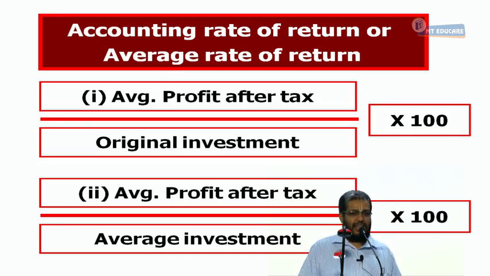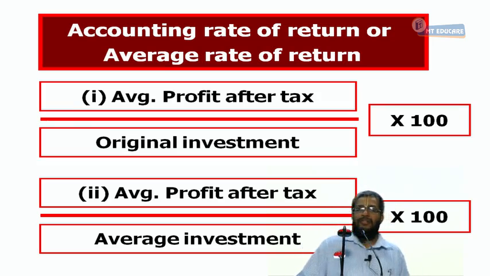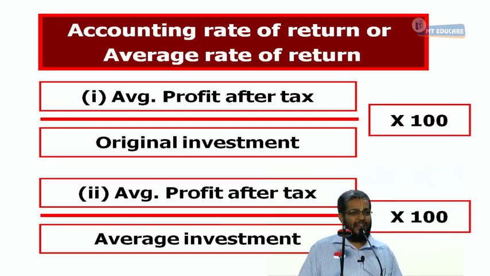Average PAT by average investment into 100.